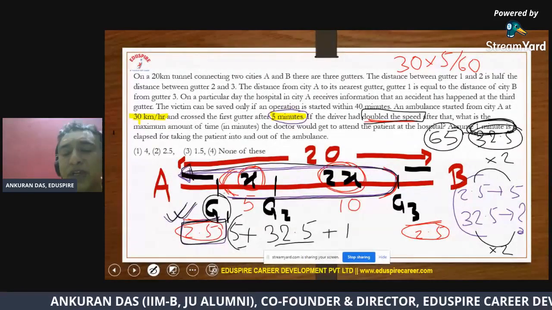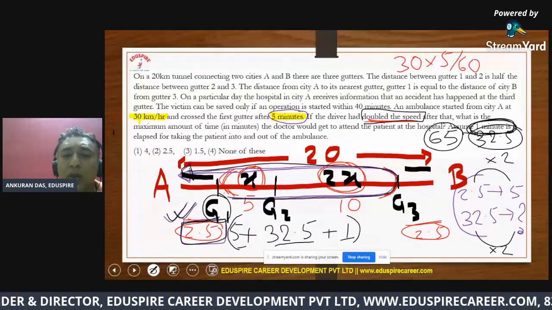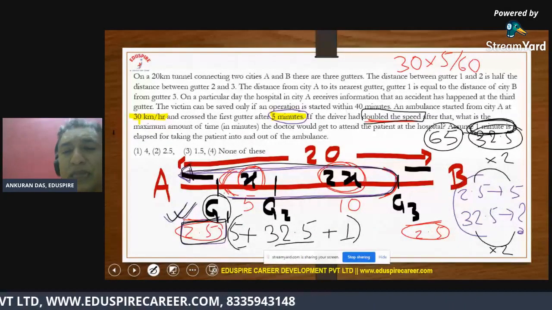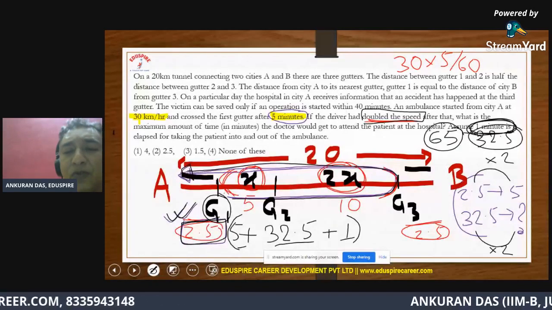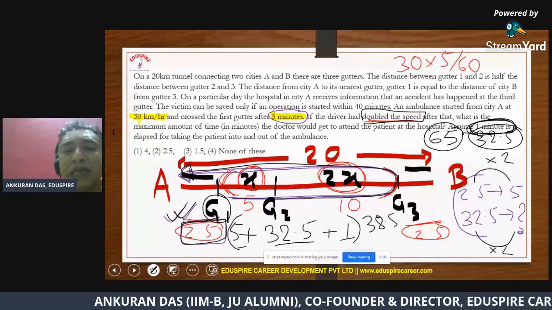And to pick up the patient at gutter 3, 1 more minute elapsed. So the total out of all this is 38.5. You can do the addition easily. It will be 38.5.